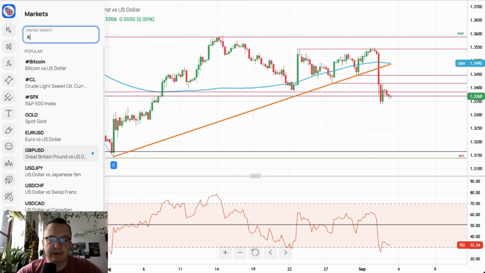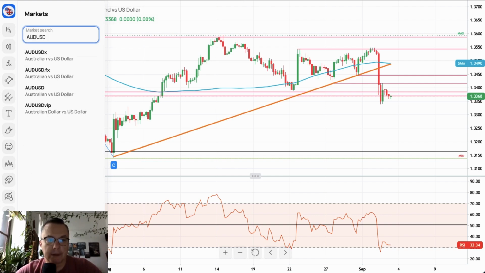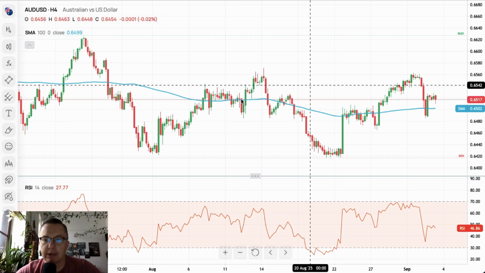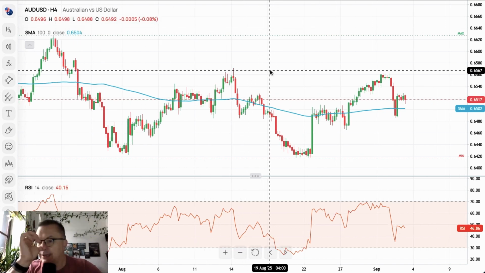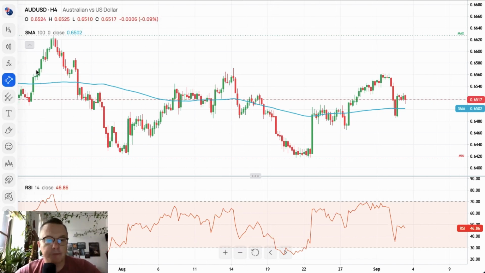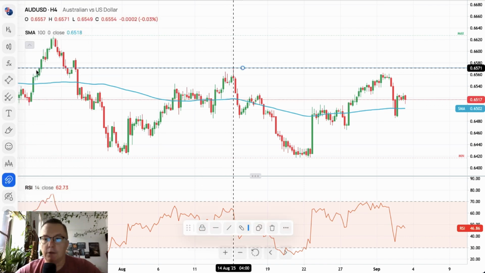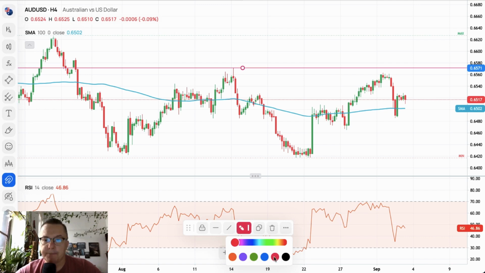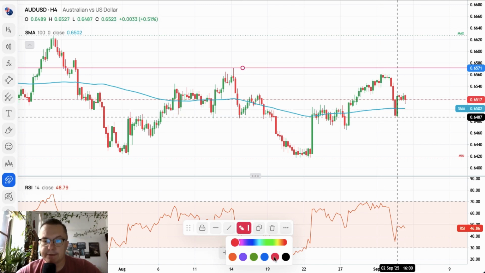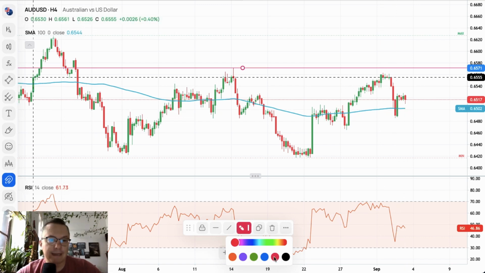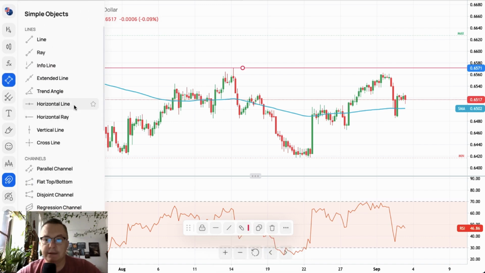We got data from Australia, so let's take a look at the Australian dollar. The Australian dollar is back into the range. We went down from the level of 6,571. We went down to 6,486. Now the market is bouncing.